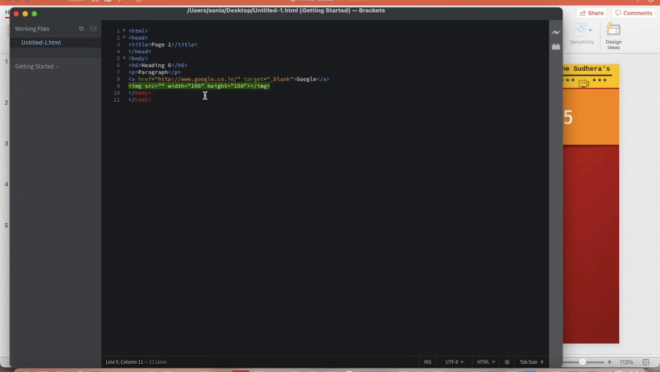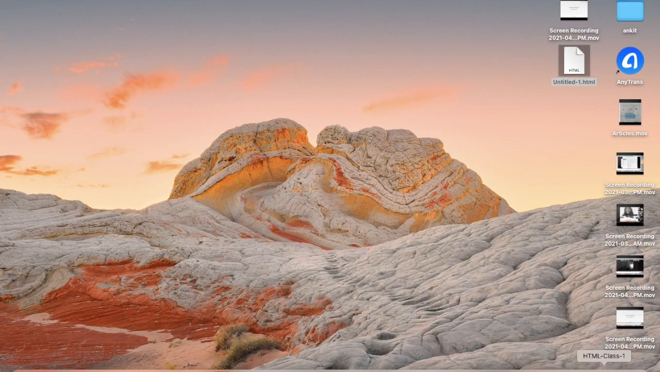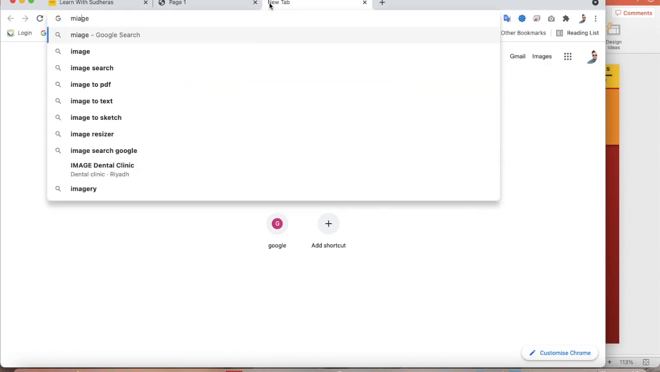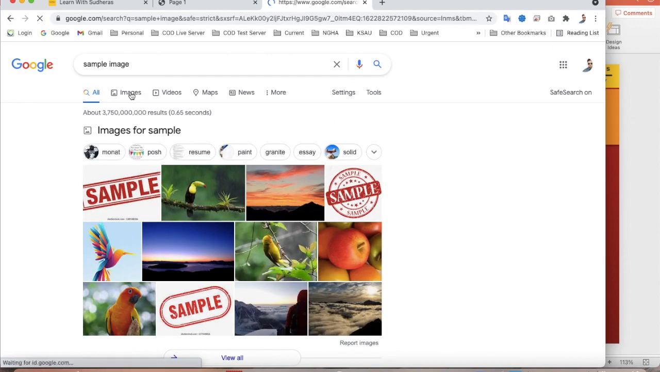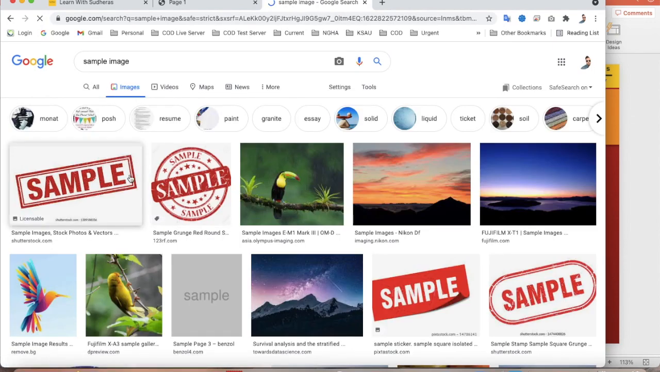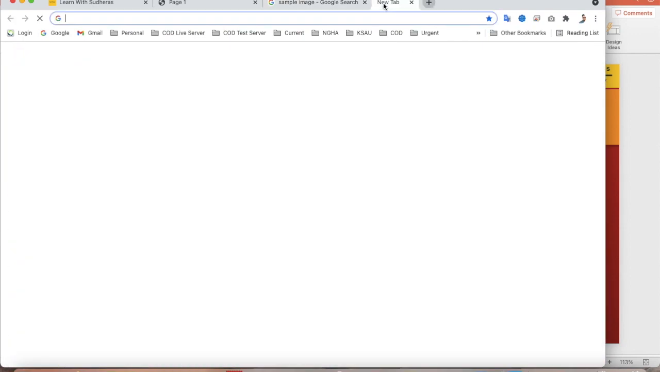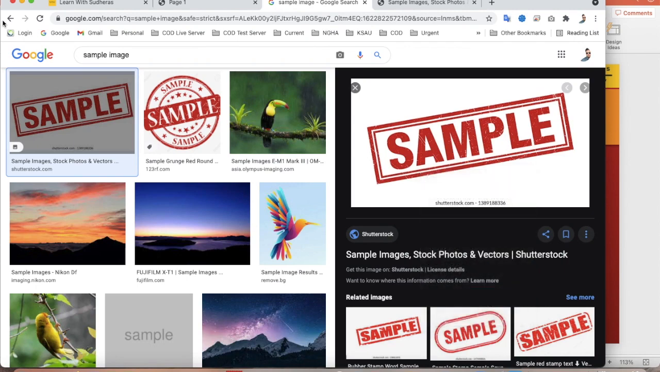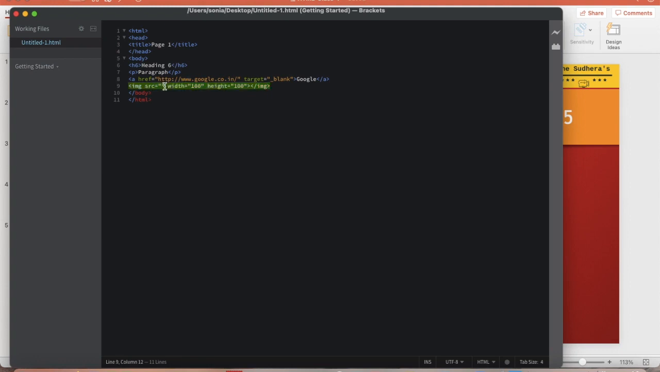Let me try to find an image. I will go to the desktop, or maybe online I can find any image. If I want to give any image, I will look for an image and put it so that it can show. For example, this image, I will click it and take the link. Copy link address. This is the address, so let's try to copy the image address. Then I'll paste it in my code here. You can see JPG.